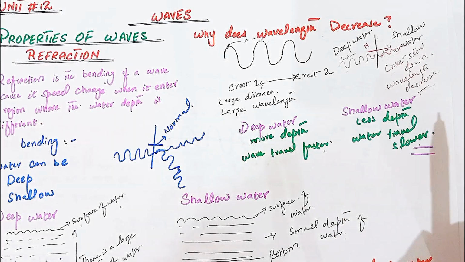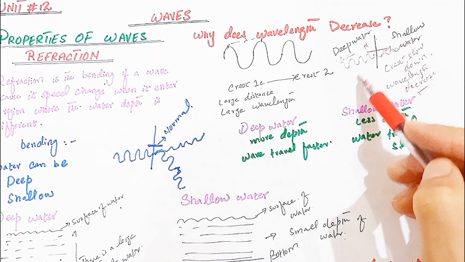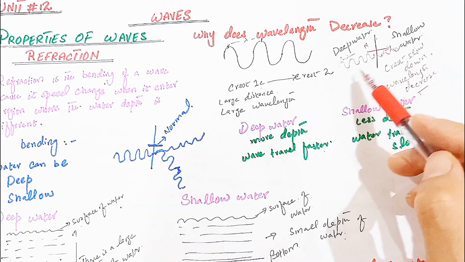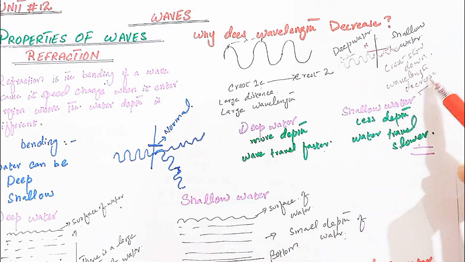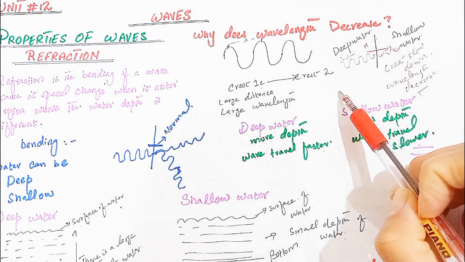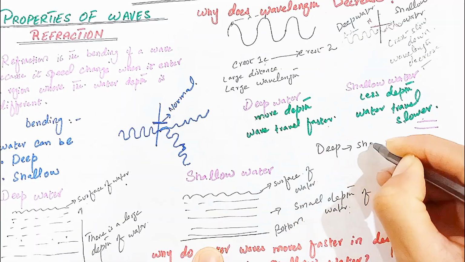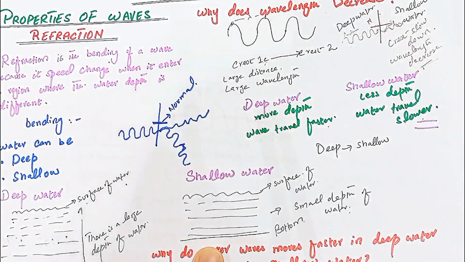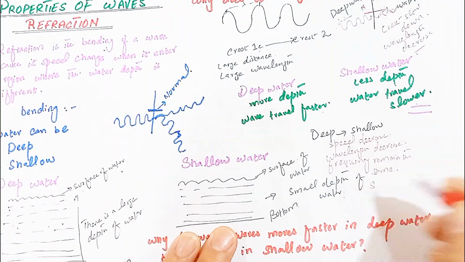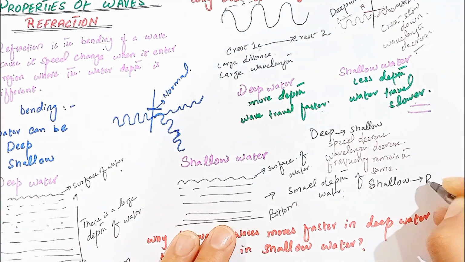And it is the inverse case when the water wave enters from the shallow water to deep water, then the distance between the two crests and two troughs becomes large. So when the distance between the crests is large, the wavelength is also large. So in the deep water, particles move faster, in shallow water, particles move slower. Entering from the deep to shallow, what happened? And the second case we discussed is shallow water to deep water.